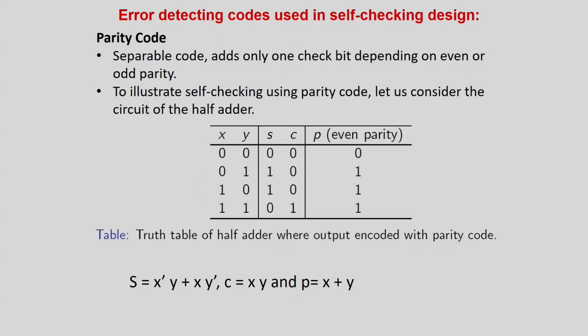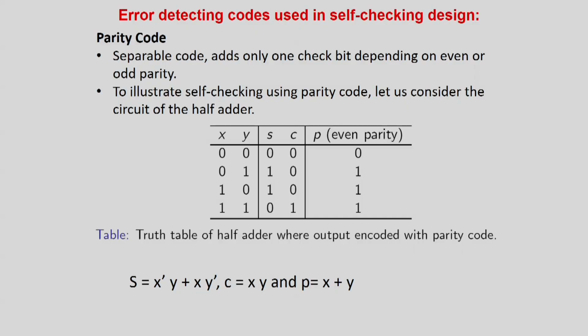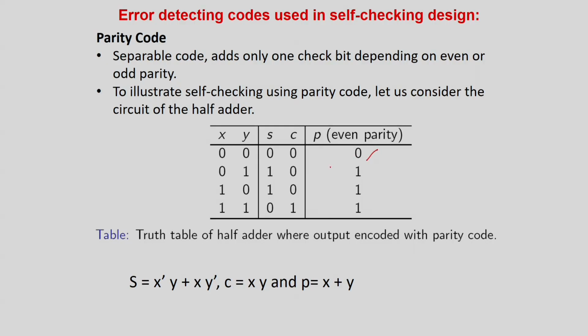So basically I will use a parity code, and we have taken even parity. Now the property of this circuit has to be made such that if there is a fault, the circuit output will be odd parity, and if it is normal, there will be even parity. So I will add an even parity bit: 0 0 gives 0, all other cases will be 1. This is the function for sum, this is the function for carry, and this is the function for parity, that is x or y.